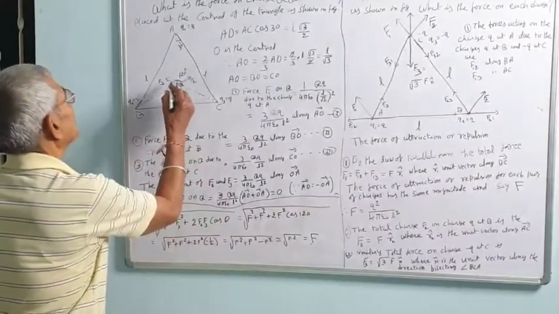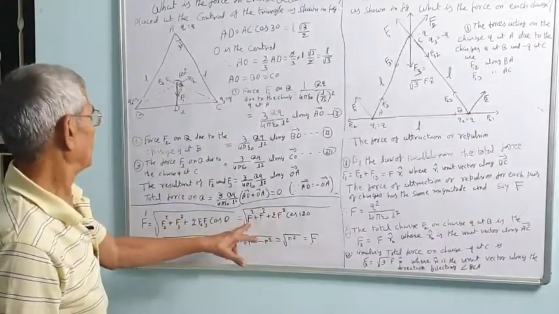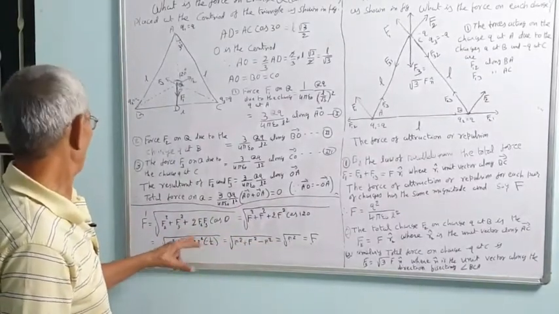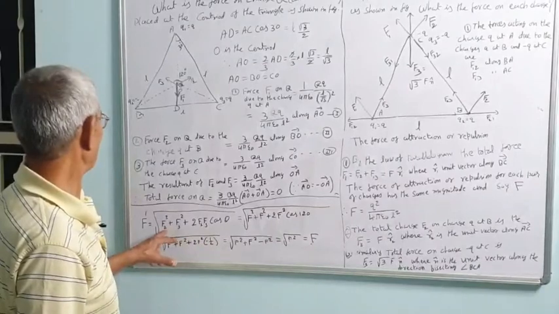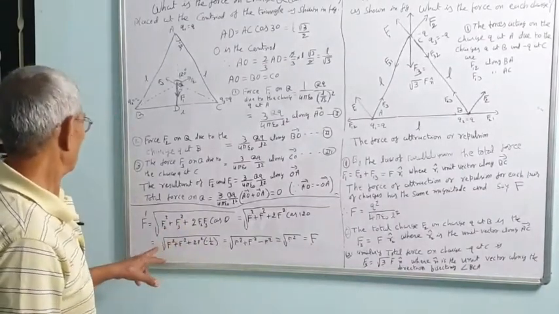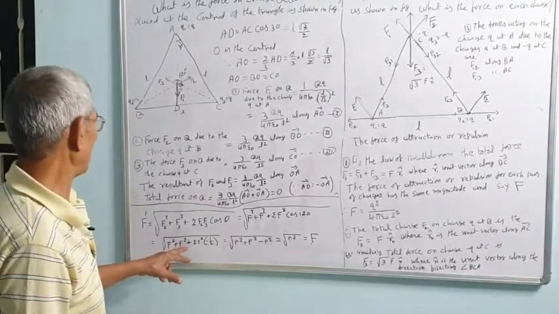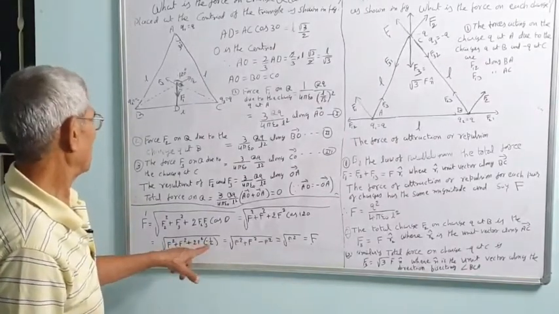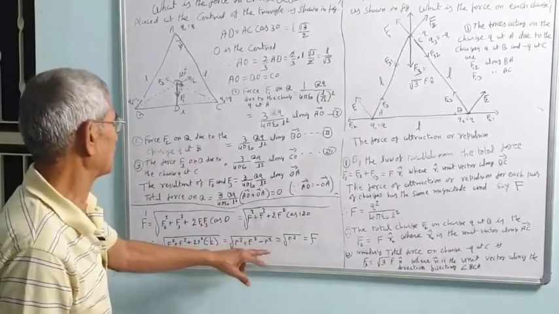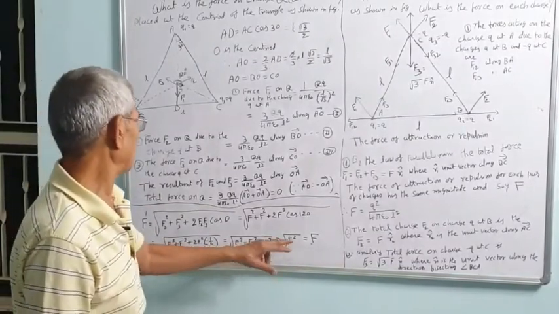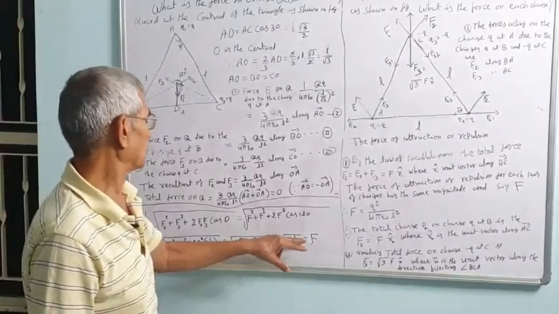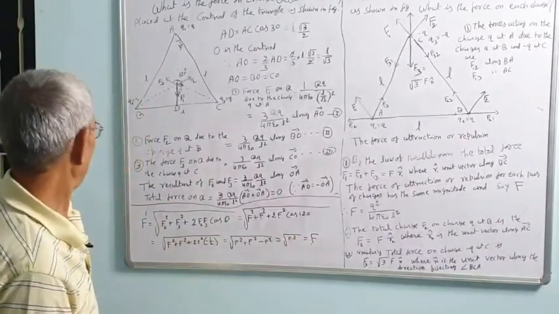The angle is 120, so cos 120 is minus half, and F1 is equal to F2 is equal to F3, all of equal magnitude. So the equation becomes F square plus F square minus F square, that is F square. The square root of F square is F.